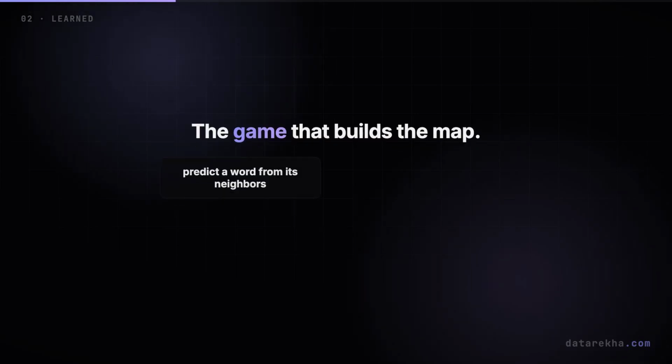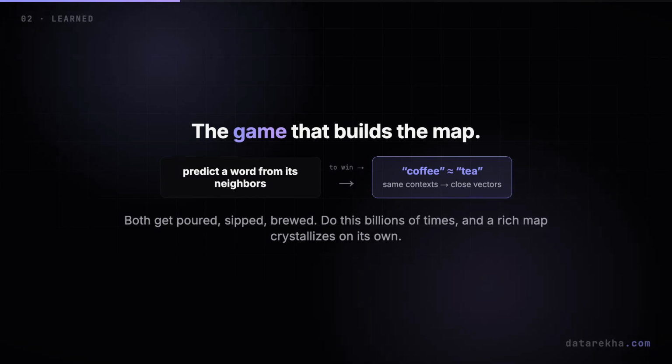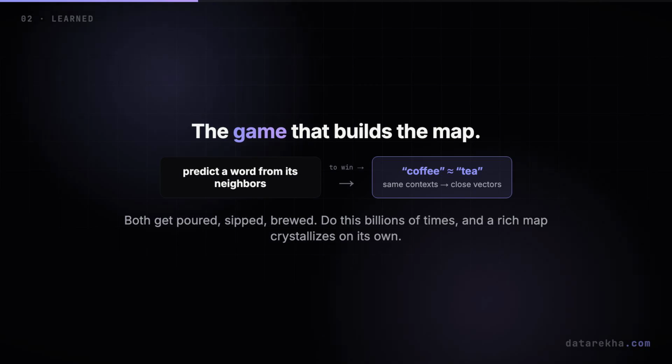Here's the trick in action. The model plays a simple game across the whole internet. Predict a word from its neighbors, or its neighbors from the word. And to get good at that game, it is forced to give words that appear in similar surroundings, like coffee and tea, which both get poured, sipped, and brewed, similar vectors. Do that billions of times, and a rich map of meaning crystallizes, all on its own.